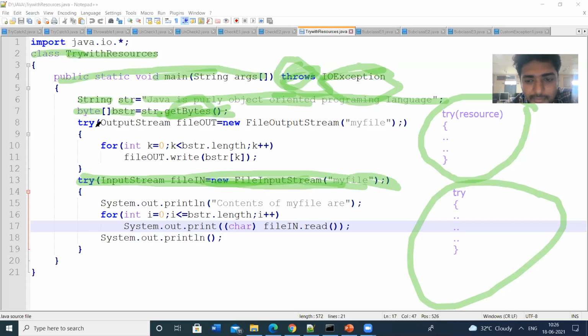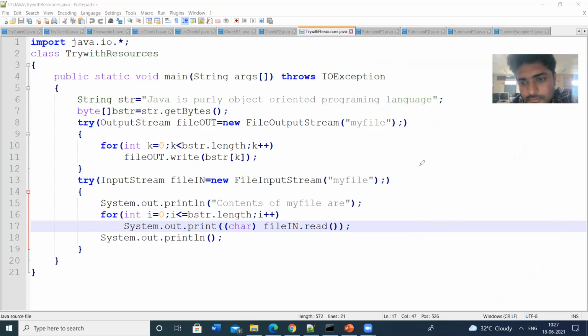And then I am using the try block. Throws will be used in the method header.